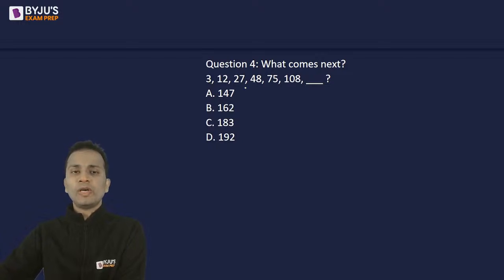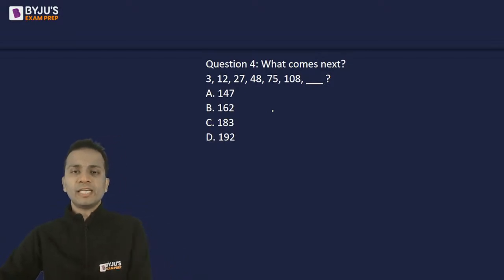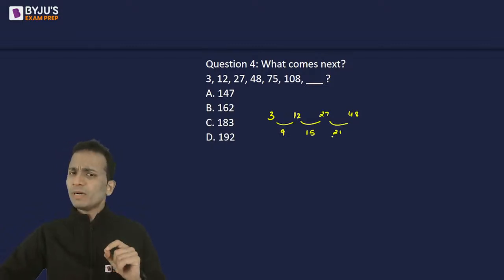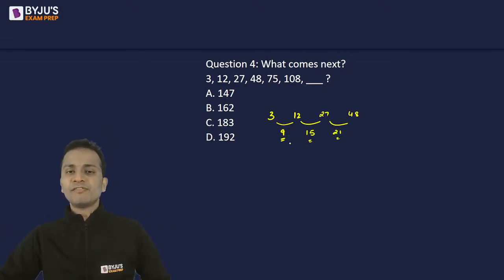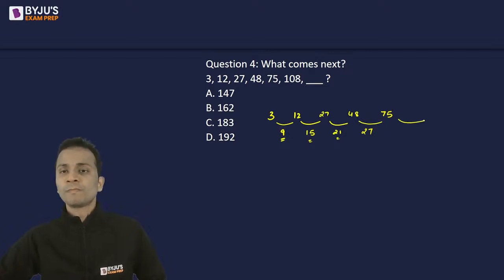Now 3, 12, 27. So the first move should always be to check the difference between consecutive terms. 3 and 12, the difference is 9. Then 27, the difference is 15. Then 48, the difference is 21. Now you must have recognized the pattern 9, 15, 21. फिलहाल इनके बीच का डिफरेंस कितना है? 6. 9 plus 6 is 15, 15 plus 6 is 21. Let's see if it follows or not. Next number here is 75. 48 plus 27 is 75. Yes, the pattern is followed.